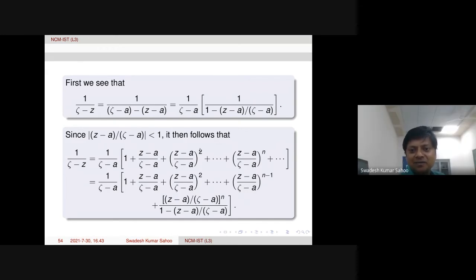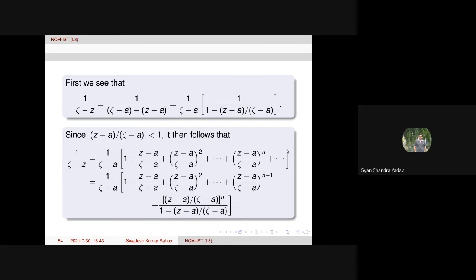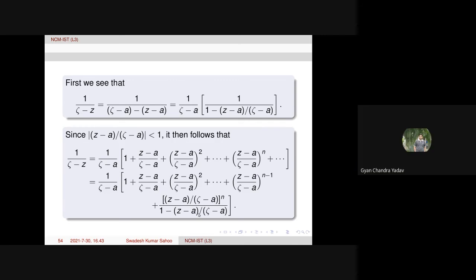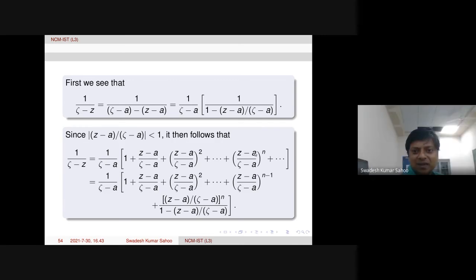It continues as an infinite series, which is actually a geometric series. The sum of that is 1 over 1 minus W, where W is Z minus A over zeta minus A. And the factor we took common is already there in the numerator. There is nothing to worry about. Okay, good.